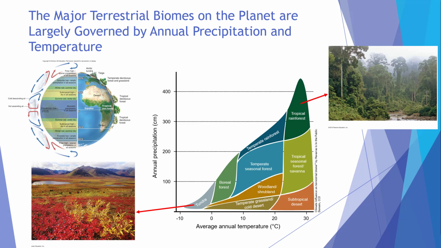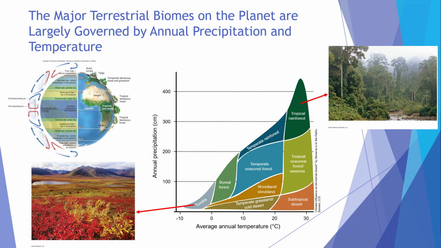Climate is temperature and seasonal precipitation averaged over time and space, so we show what biomes exist for different combinations of temperature and precipitation. For example, tropical rainforests are warm and receive a lot of rain, while tundra ecosystems are very cold and dry. We're going to quickly go through the different biome types now.